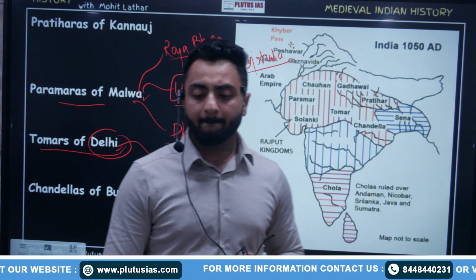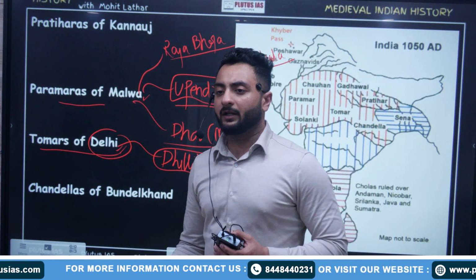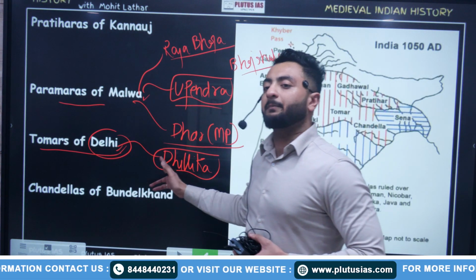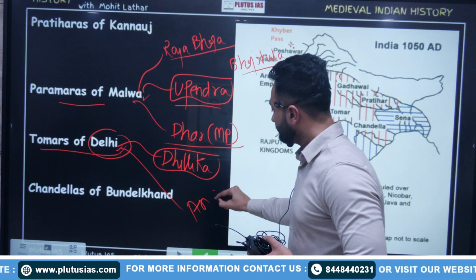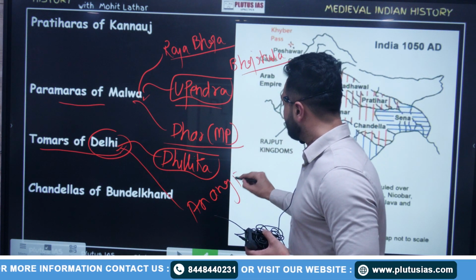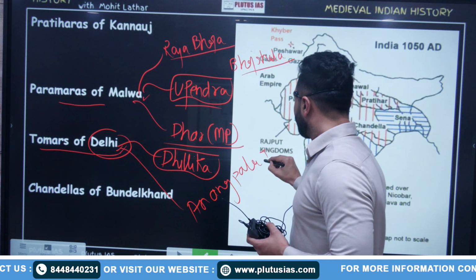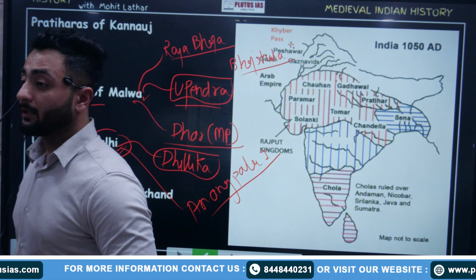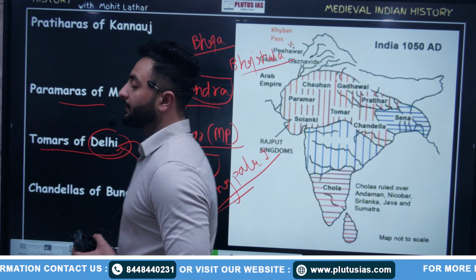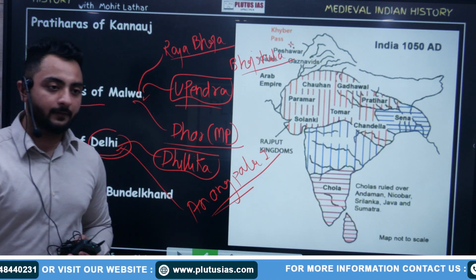Major rulers: Anangpal 2. The founder was Anangpal 1. Anangpal 1 was the founder.